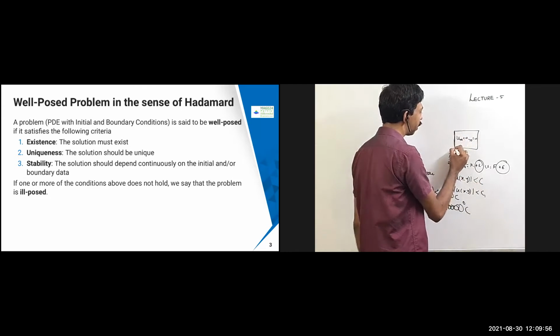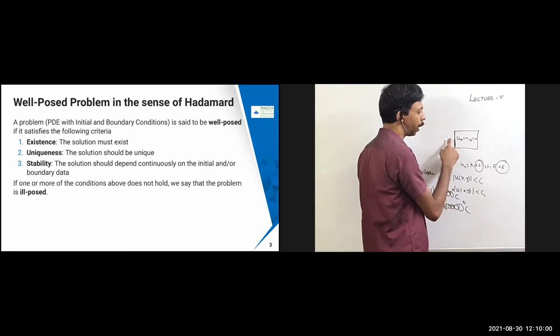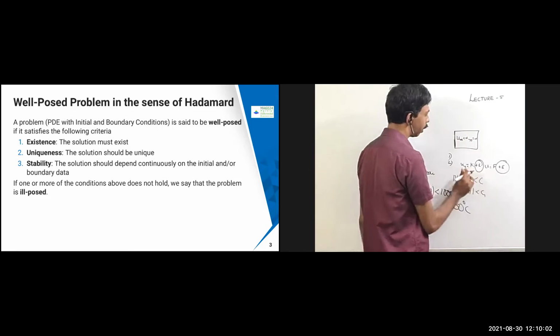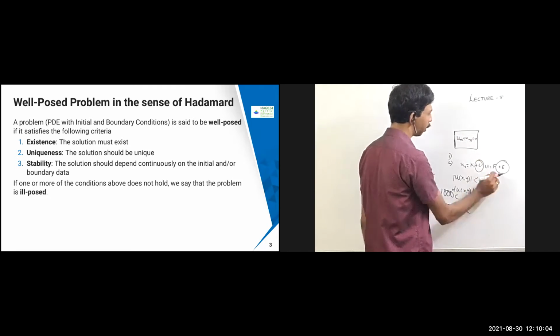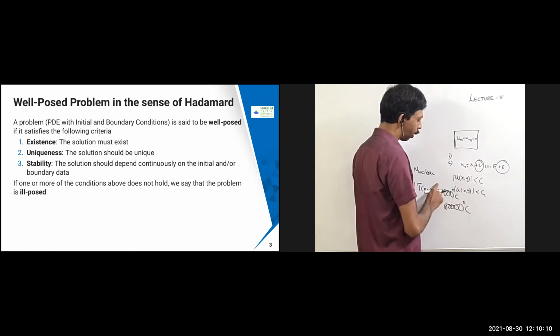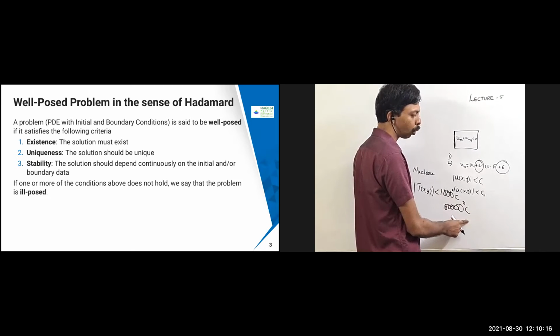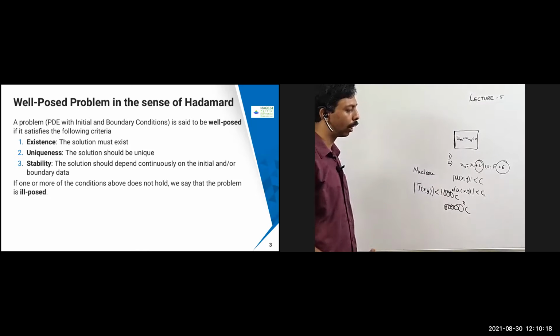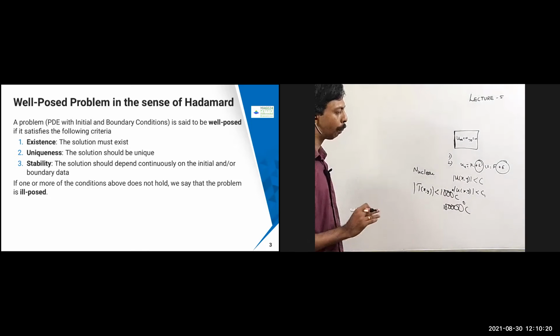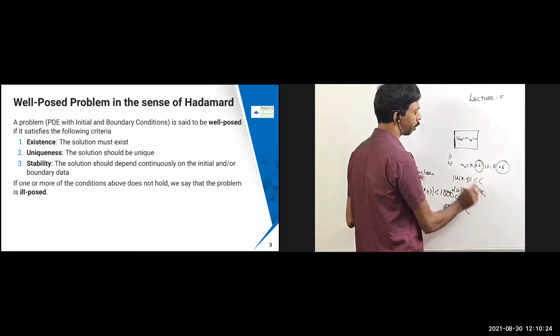If your problem is not satisfying stability, meaning a small disturbance in the initial condition, a small disturbance in the initial temperature, where the unperturbed data gives 1000 degrees and the perturbed data gives 1 lakh or 1 million degrees, then you are going to get into trouble. That should not happen. If it is bounded, a small disturbance should also remain bounded.